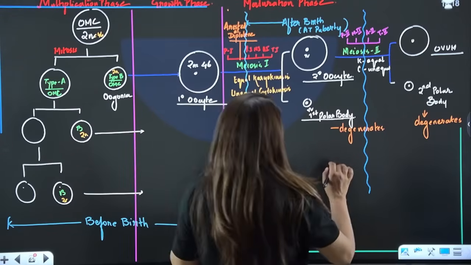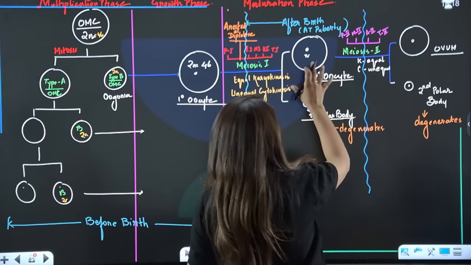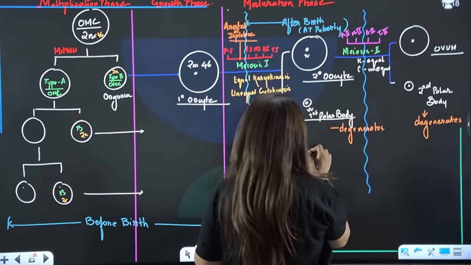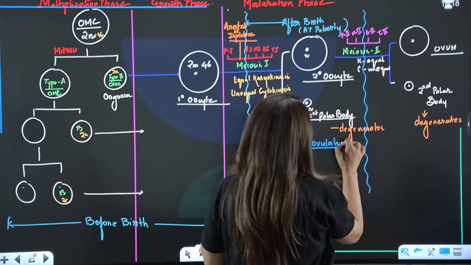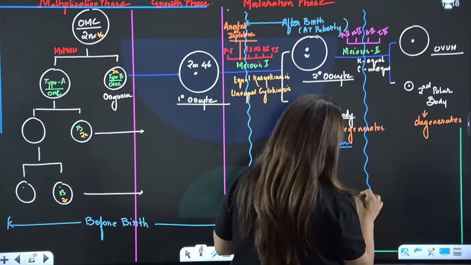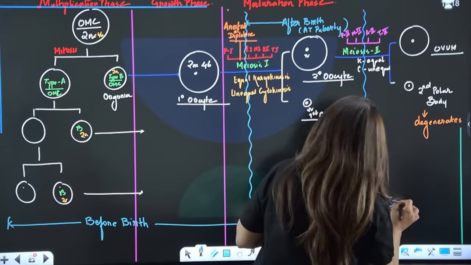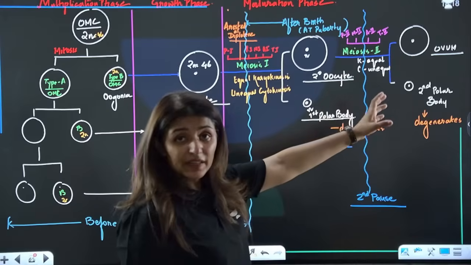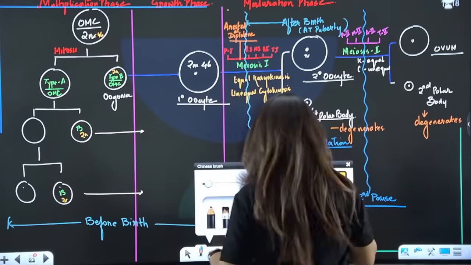By the time the secondary oocyte and first polar body are released, they will be released out of the ovary. So ovulation is going to take place here. And now listen, this will be the second pause. If we want the secondary oocyte to complete the life cycle and become ovum, we need a sperm entry here.